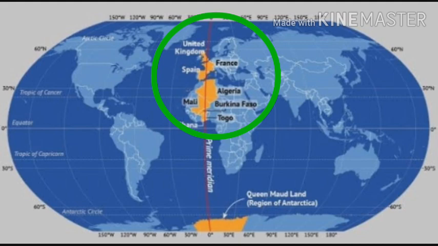So let's take an example. If it is 5 p.m. in the UK, then it is 10:30 p.m. in India. Because Indian Standard Time is 5.5 hours ahead of Greenwich Meridian Time.